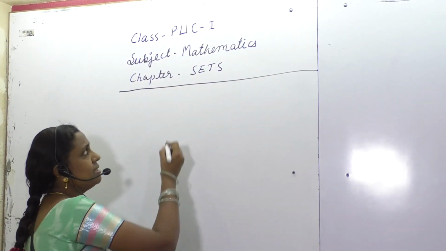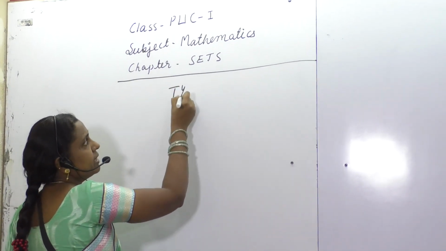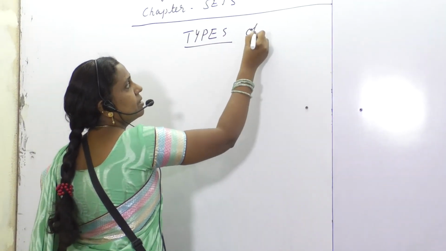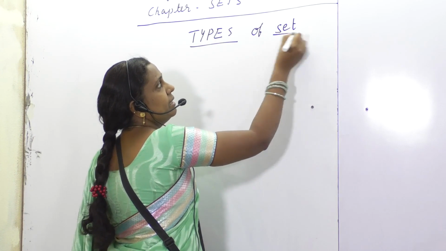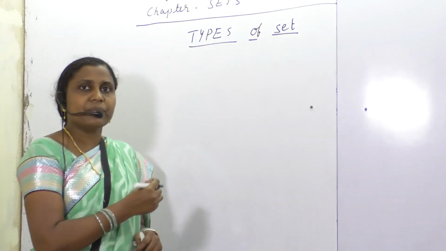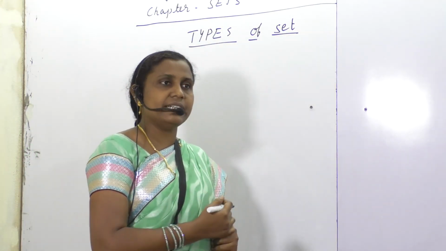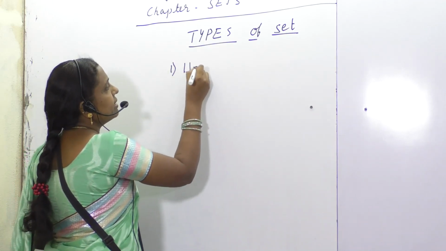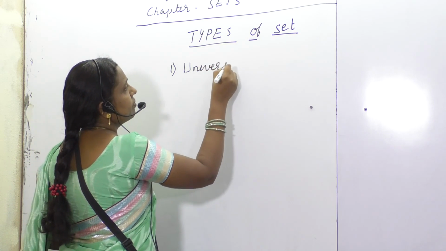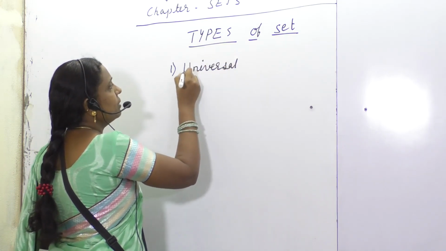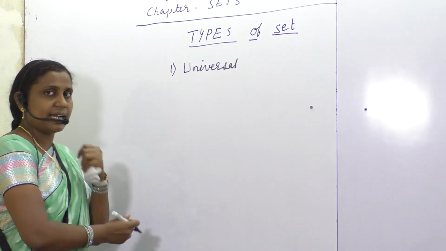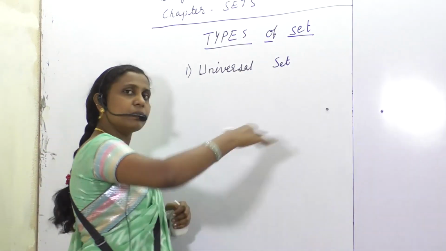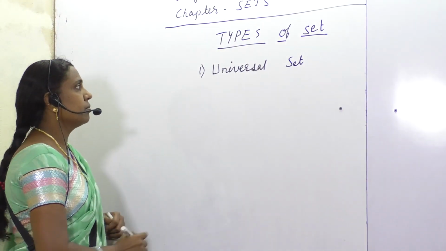In the previous class we studied types of sets. Do you remember? Types of sets: subset, null set, universal set, power set. One of those was the universal set. I am dealing with this one. Venn diagram also I think we started. So with the universal set concept we will be proceeding, right?